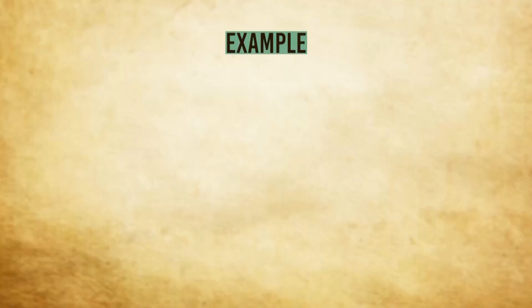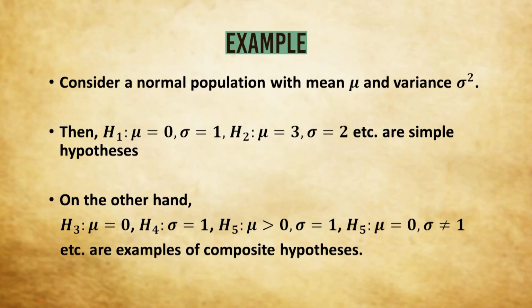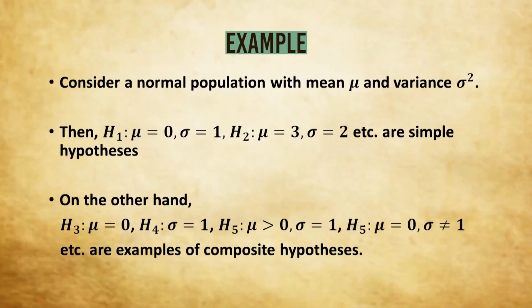That means it does not pinpoint the parameters of a probability distribution or equivalently a population. Let us see this through a set of examples. We consider a normal population with mean mu and variance sigma square. Now on your screen you can see H1: mu equals 0, sigma equals 1. This is a hypothesis. H1 is a hypothesis. Now you see, for a normal distribution, if we specify the value of mu and the value of sigma or sigma square, then the population is completely specified. In this sense, H1 is a simple hypothesis. Similarly, we can have mu equals 3 and sigma equals 2. This is also a simple hypothesis.